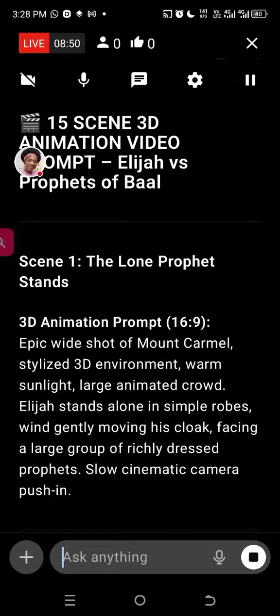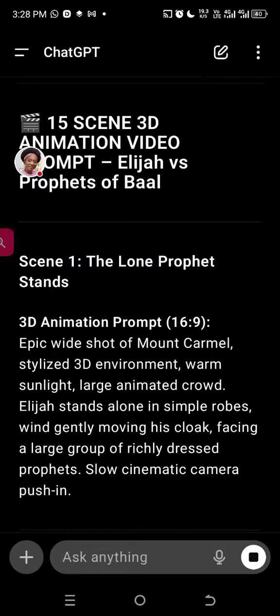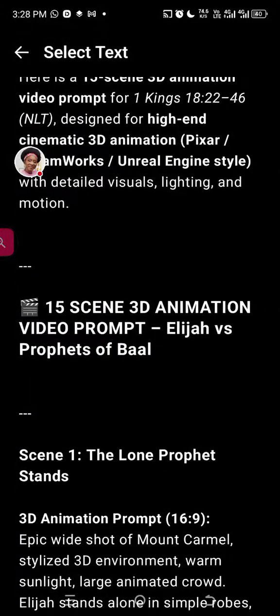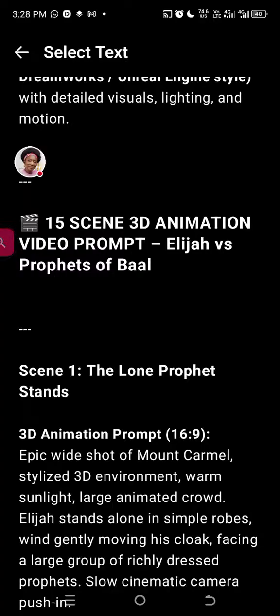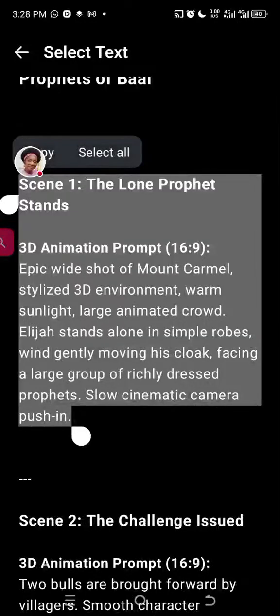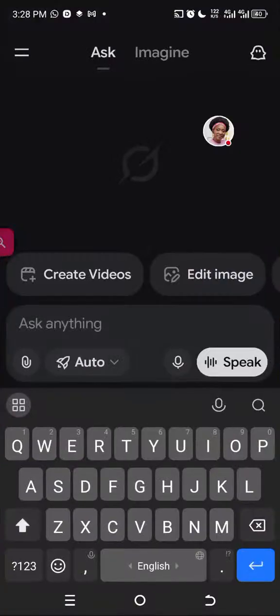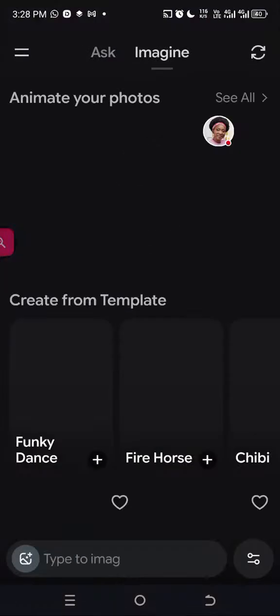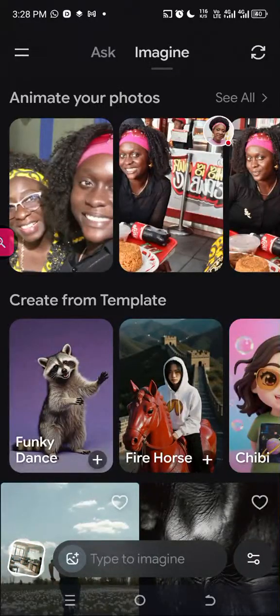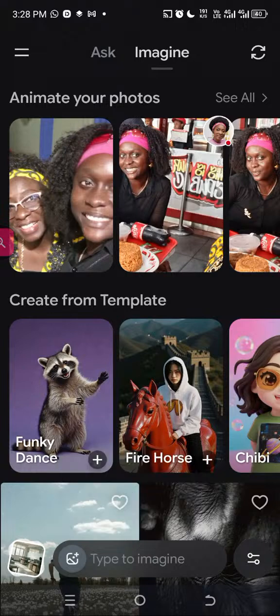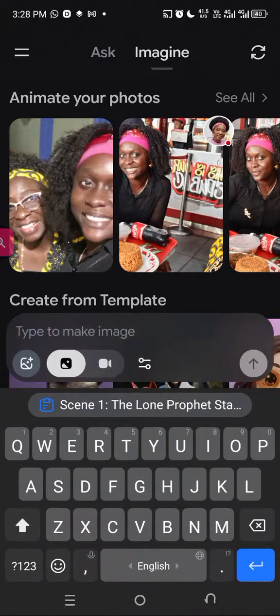This is cool. So we're going to start out by copying the very first scene. Just long press as usual and select the text. So I'm just going to long press the very first one, which is just in by default, which is not bad. Let's copy that and then go over to Super Grok, the Imagine section. We're not creating an image now, we're going straight to creating video. That's what we're creating. Let me just paste it in here. Let me be sure we want it to be video.